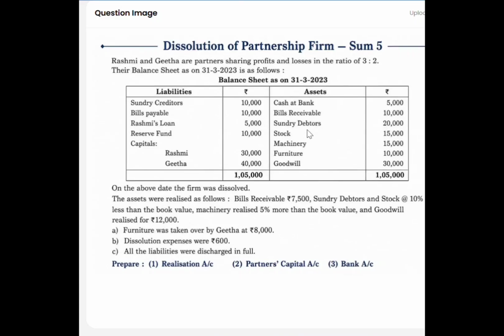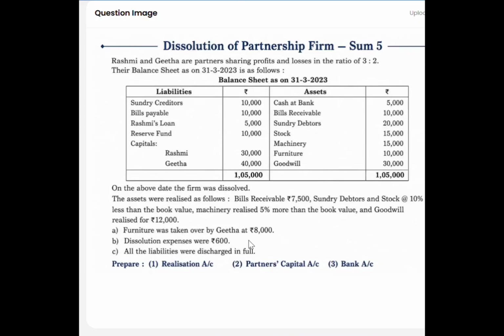Next asset we have is the furniture that was taken over by Geeta. So this furniture is taken over by Geeta, is the asset taken over. So this also will be recorded on the credit side of realization account under the particular partner's capital account. And next we have is the dissolution expenses that is to be paid. So it appears as a liability paid or expenses paid. So it will appear on the debit side of realization account under bank account.